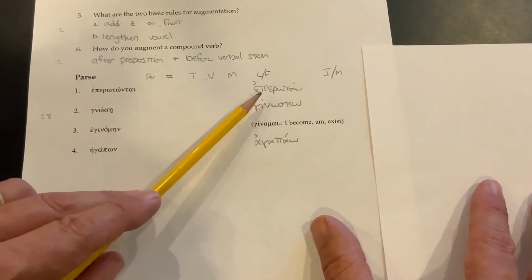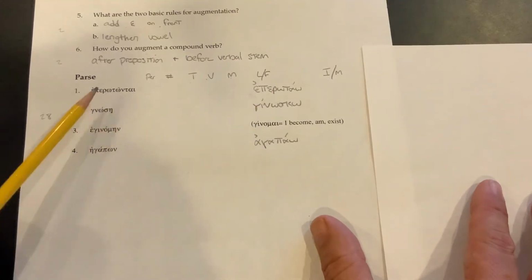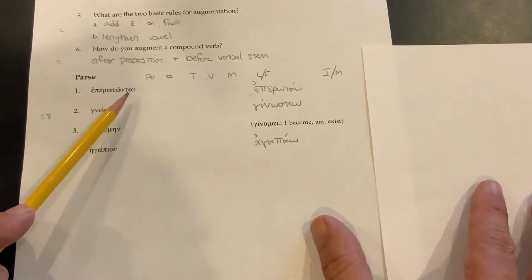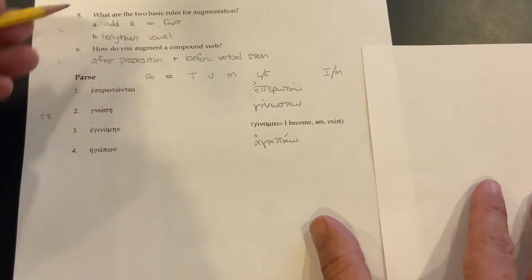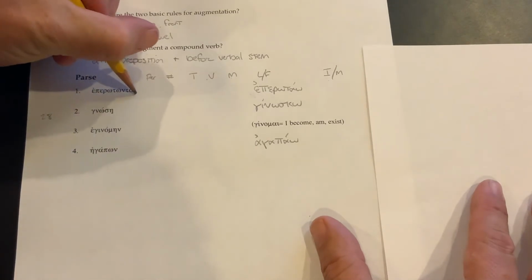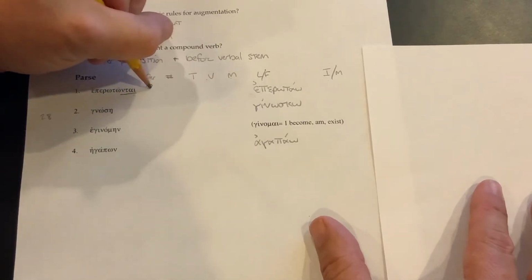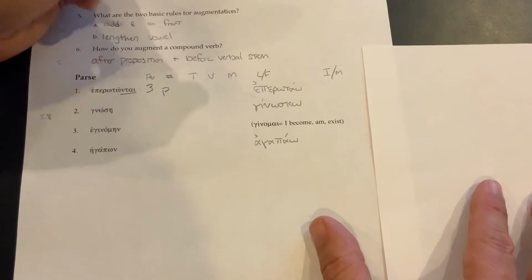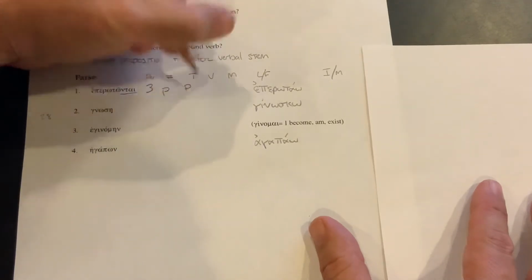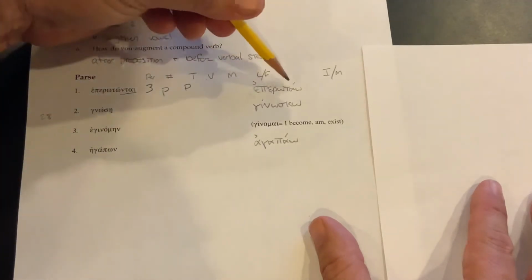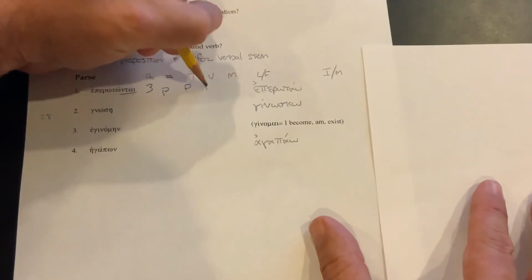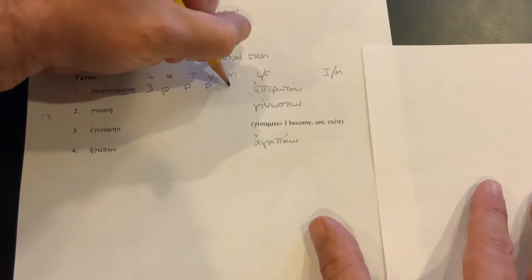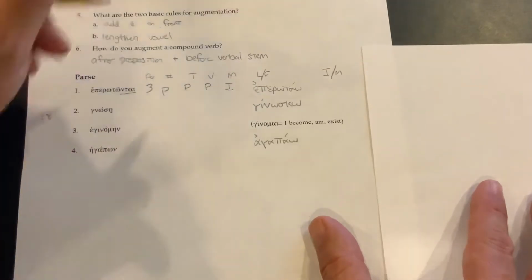So you can see we haven't done any augmenting, and these are primary middle passive endings. So the untai is going to be a third plural. We're going to see that this is a present. It's not a middle only, and so this is going to be a present passive indicative of eperotao.